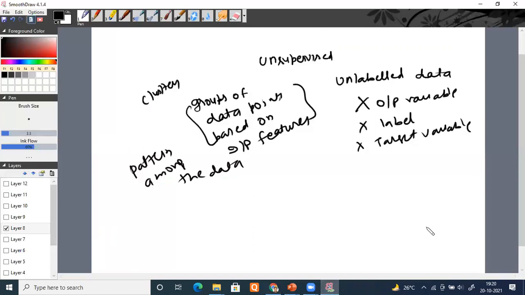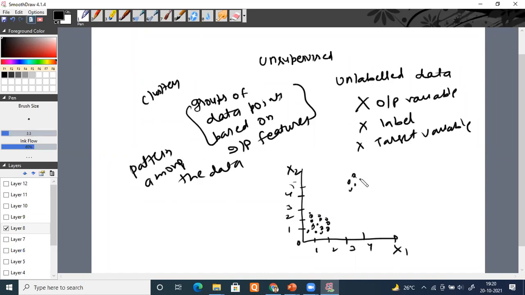Okay, this is the image I showed. It may be like this also. Suppose this is my one feature x1, and this is my second feature x2, and the values are like 0, 1, 2, 3, 4, and 1, 2, 3, 4, 5, and some points are lying here, some points here, and some points here. Visually, I'm not mentioning any particular class.